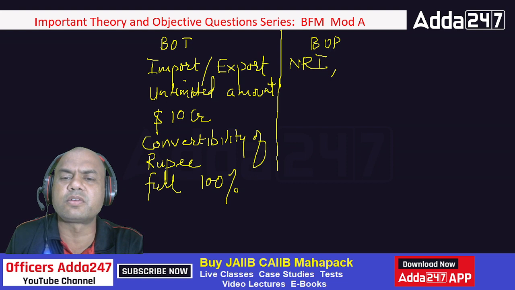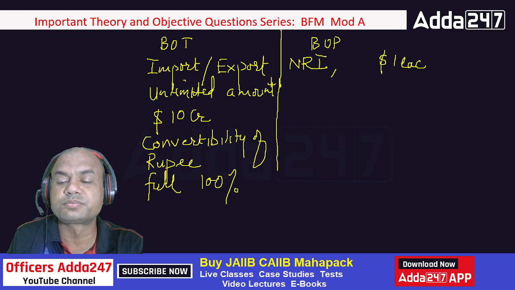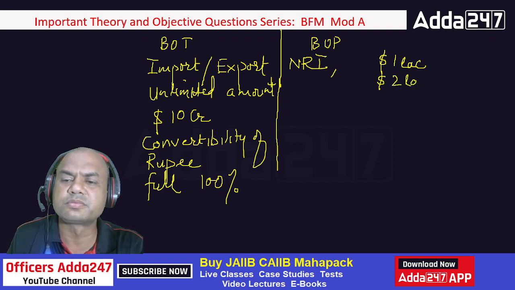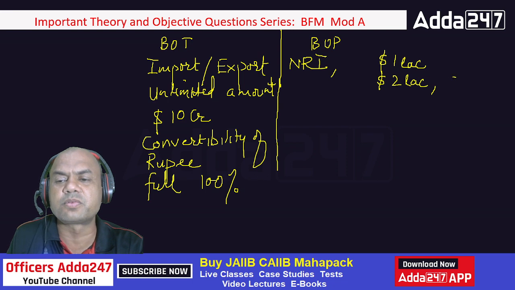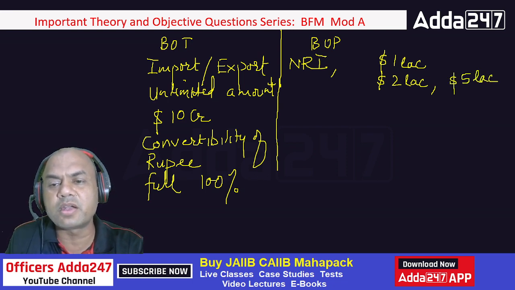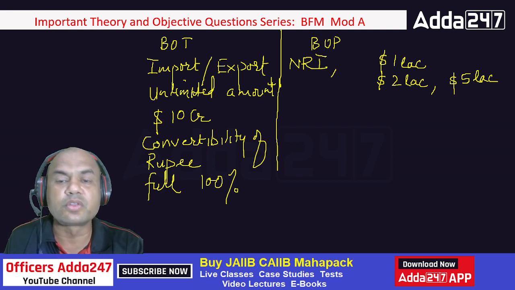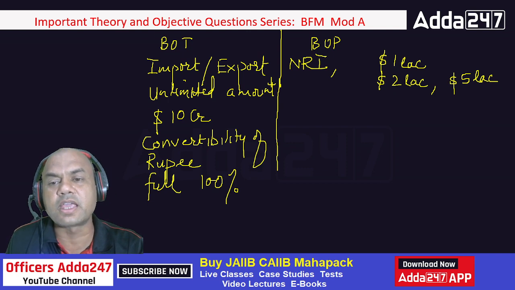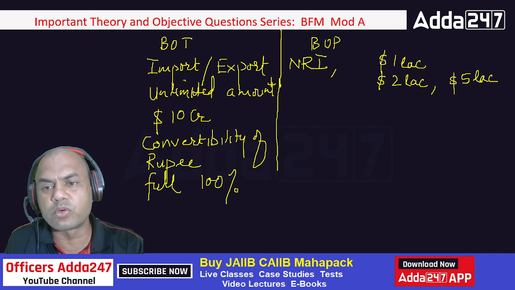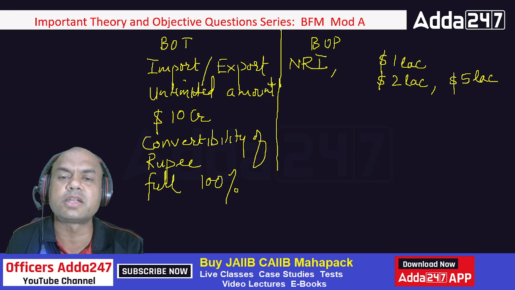Once, first month I transfer, let's say $1 lakh, dollars. Second month again I transfer again 1 lakh, $2 lakh. Third month again I transfer, let's say $5 lakh. Now why my daughter needs these much funds or my son needs these much funds in USA? So that's why FEMA has brought a cap on this. You can't go on transferring anything without these documentation parts.